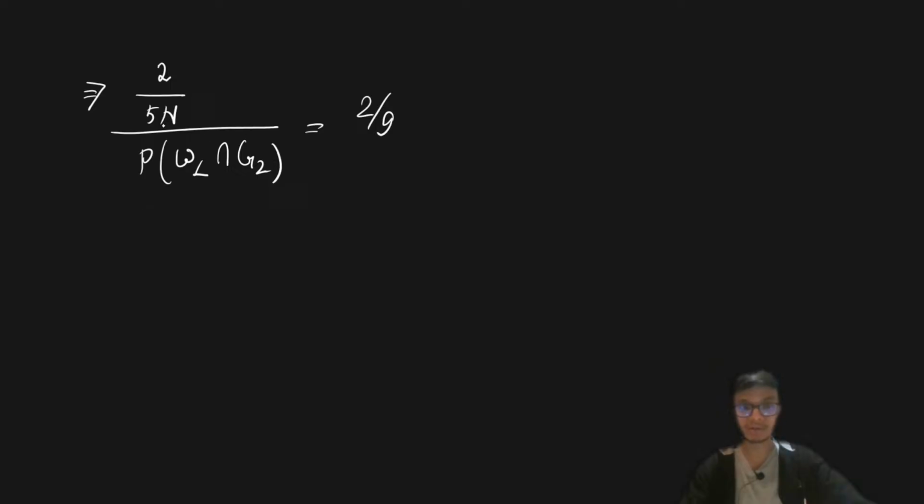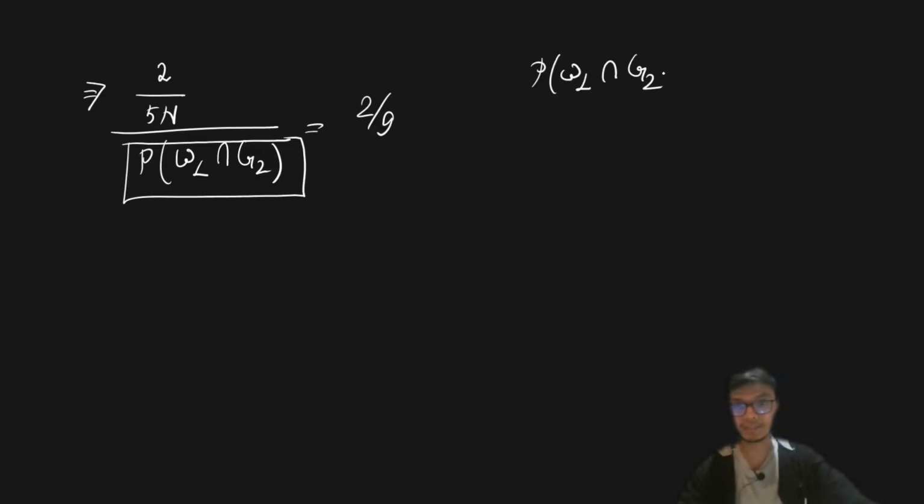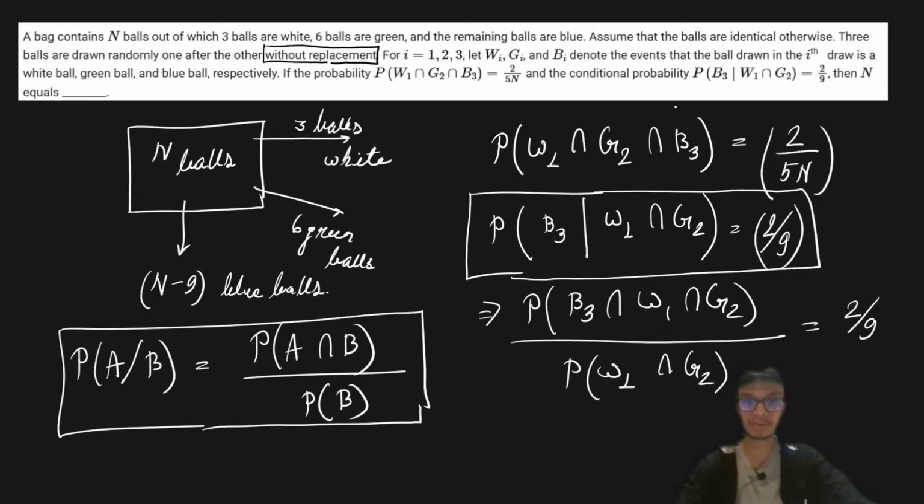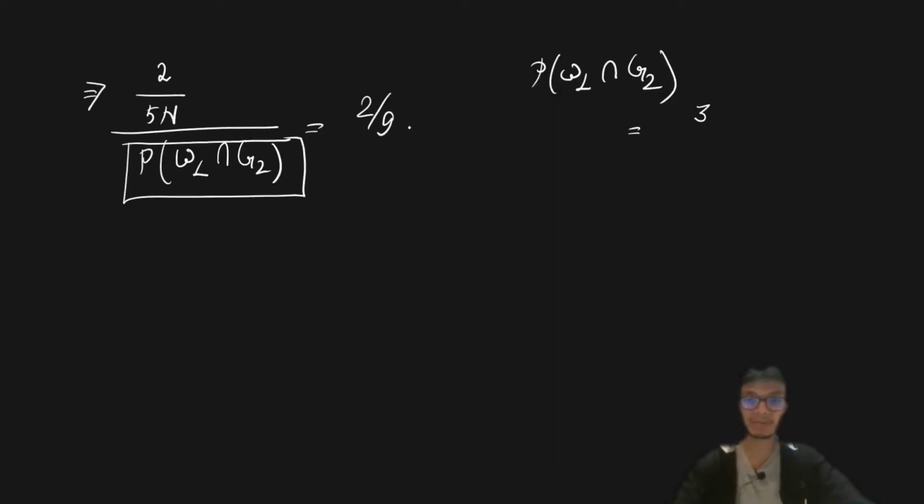Now I have to figure out what this particular probability is. Getting a white ball and then getting a green ball on the second draw, I can do it in the following way. If I have to get a white ball on my first draw, then out of the 3 white balls, because I have 3 white balls, I have to draw one. So that is given as 3 upon n.